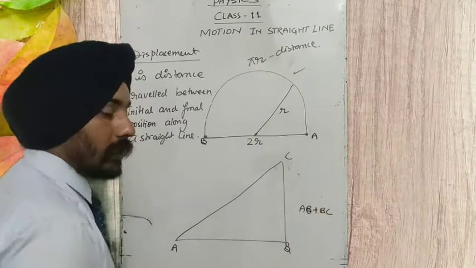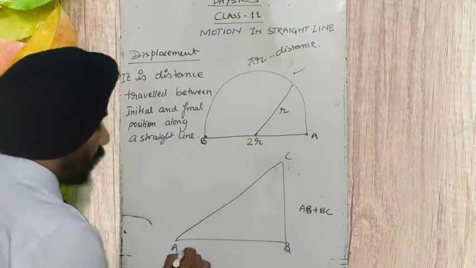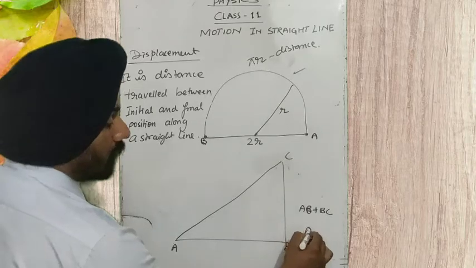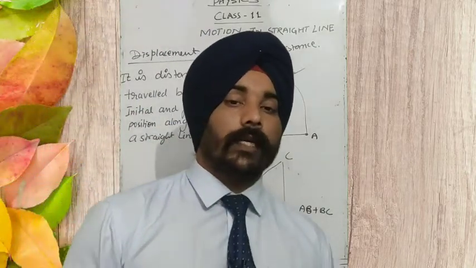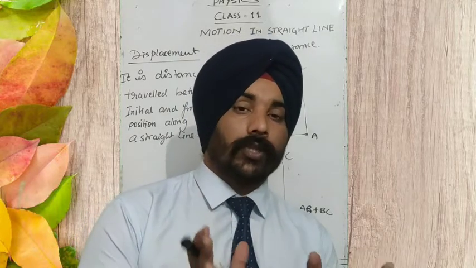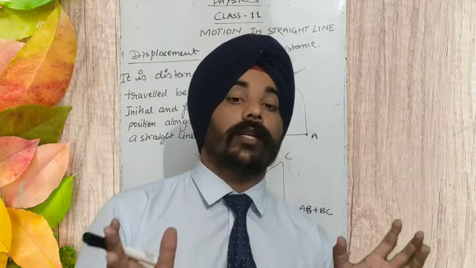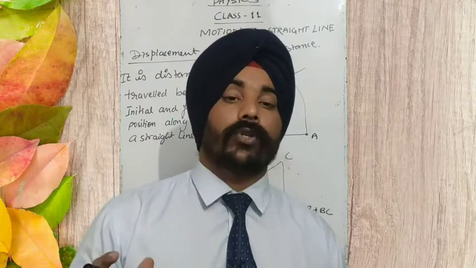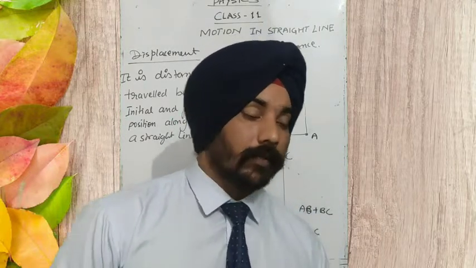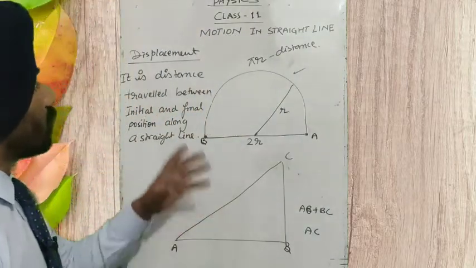AB plus BC is the distance traveled by the body, and AC is the displacement traveled by the body. Clear? So what is the displacement? Displacement is the shortest distance between initial and final position, and it is always in a straight line. The shortest will be the straight line. Clear, everybody? So this is the displacement.